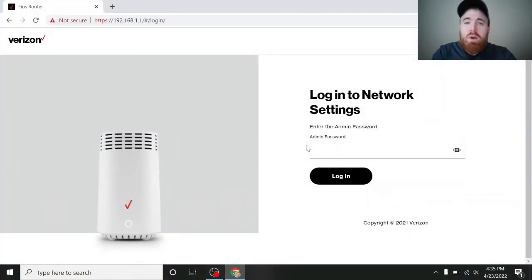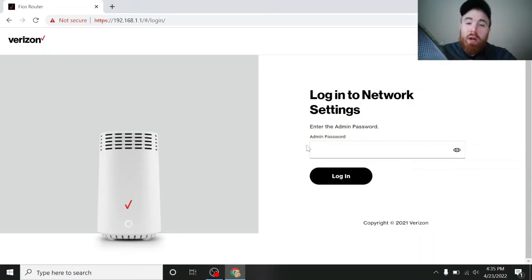So if you have Wi-Fi at your house, you obviously have a router. A lot of times when people get their internet installed, they like to work with or connect to the default Wi-Fi name that was programmed to their router. So I want to show you how to change that, and it's actually really simple.